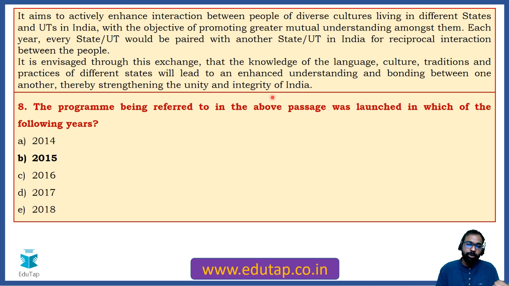Then when I talked about the ministry question, I specifically laid focus on the keyword of coordinating, that which of the following ministry is responsible for coordinating the activities in the above passage. So that is the Ministry of Human Resource Development. Although Ministry of Culture and Ministry of Tourism are also involved, it is not the coordinating ministry. The coordinating ministry is the Ministry of Human Resource Development. So you should always keep the keywords in mind.